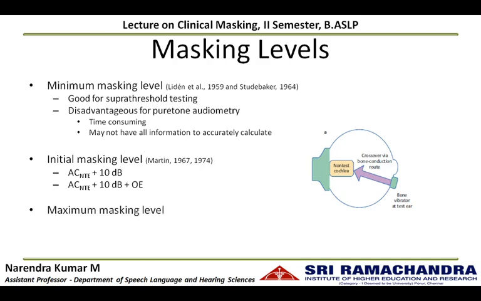Next is the maximum masking level. The amount of masking level that is sufficient to cause cross hearing is the bone conduction threshold of the test ear plus IA. To avoid this cross hearing, the maximum masking level can be the bone conduction threshold of the test ear plus IA minus 5 dB.